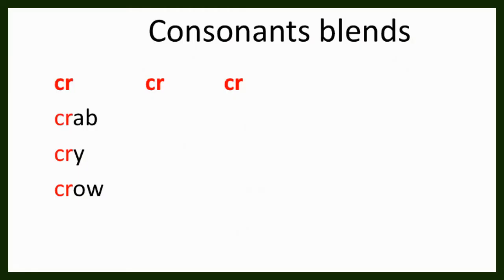Let us also take a few examples of consonant blends. What are consonant blends? Where the sound of more than one consonant is used. Just for example, let us take the letters C and R. The sound of C will be K and the sound of R will be R. So it will become Kr, like in crab, Kr like in cry, and Kr like in crow. That is how children can be introduced to the blend of two consonant sounds.